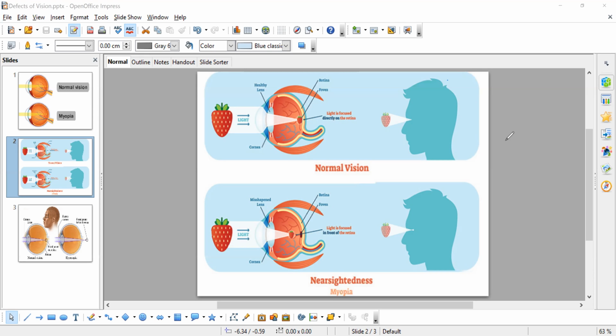If the image is formed in front of the retina, we cannot. Does this come by birth or is it generated later? Age factor is also there sometimes. If you are going into old age, sometimes this problem comes because your eye muscles become weak. There is one more disease which we call presbyopia.